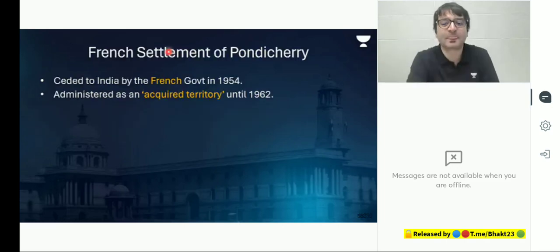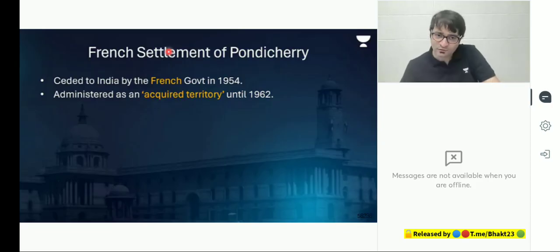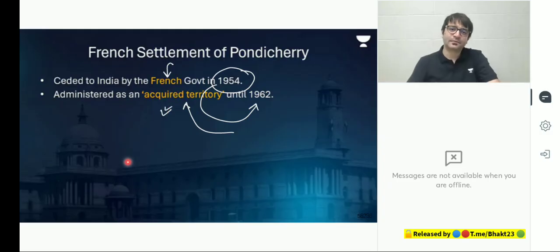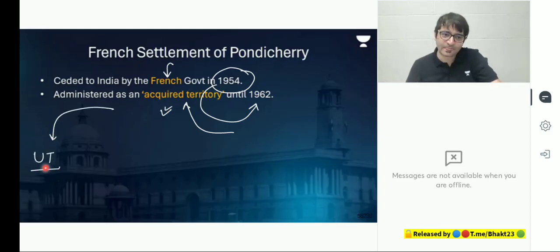And have we acquired territories in the past? We have. For example, French territory, Pondicherry, which the name changed after some time. It has become now Puducherry. Pondicherry was ceded to India by the French government in 1954. But from 1954 till 1962, it was administered as an acquired territory. And then in 1963, it became a union territory. Union territory with a legislative assembly as well.